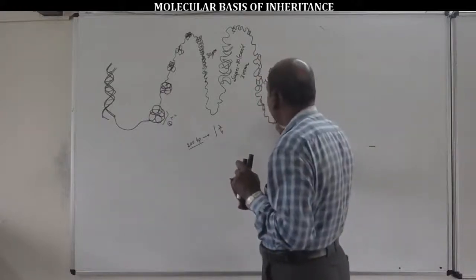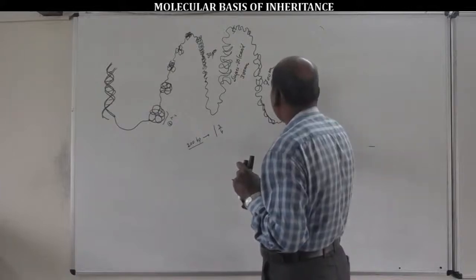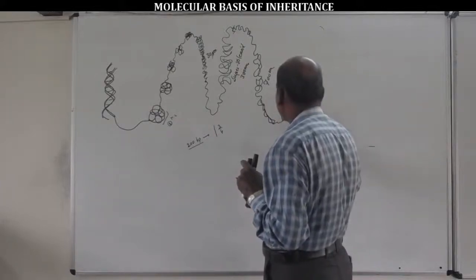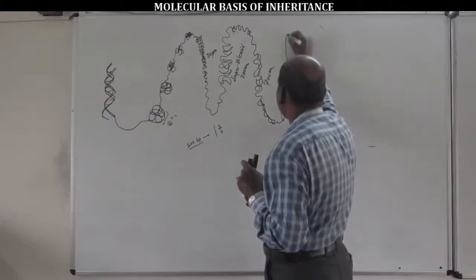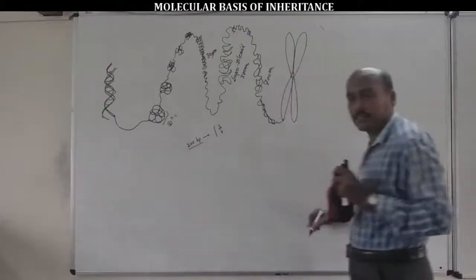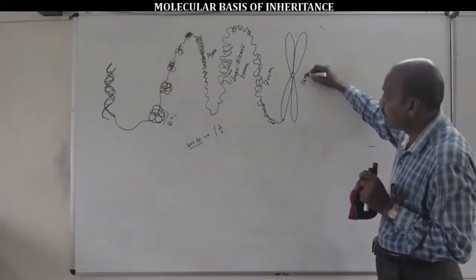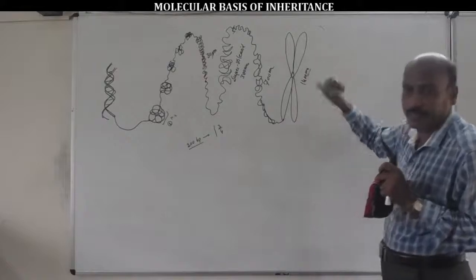The chromatin fibers at a higher level are again condensed during metaphase of cell division to form a rod-shaped structure called the chromosome, with 1400 nanometers in diameter.